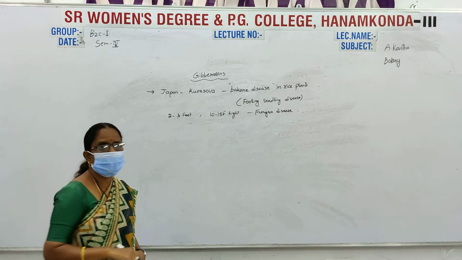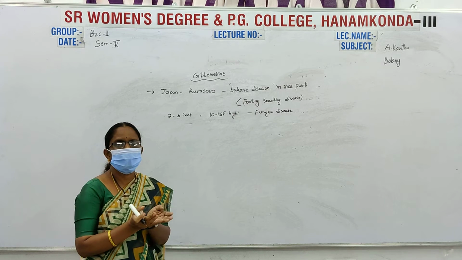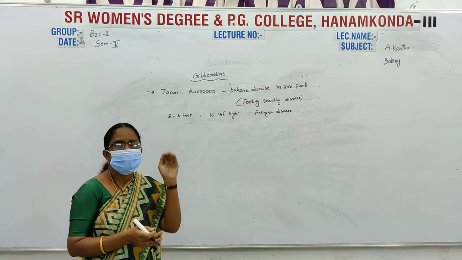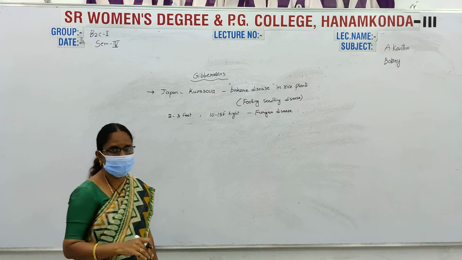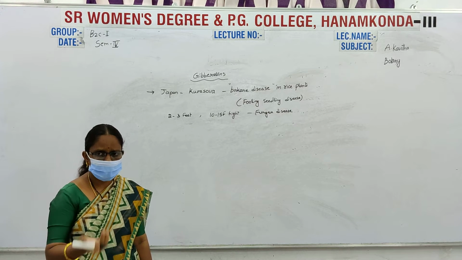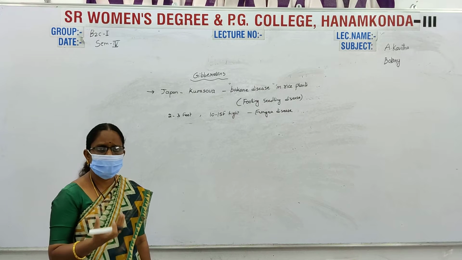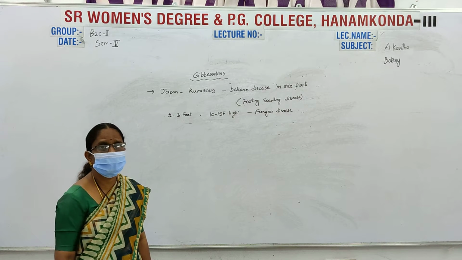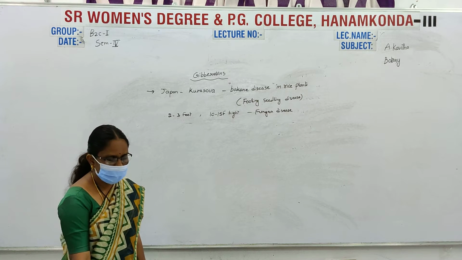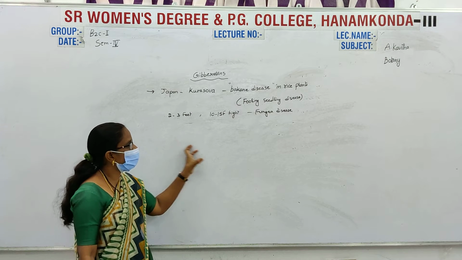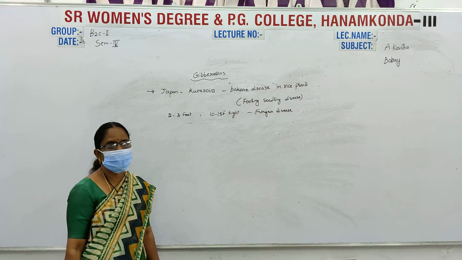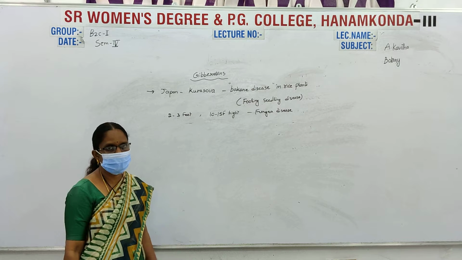It is a fungus disease. The rice plants' height is very high, and the flowering and the fruiting are also delayed. Flowering is also delayed in plants. This is a fungus disease.